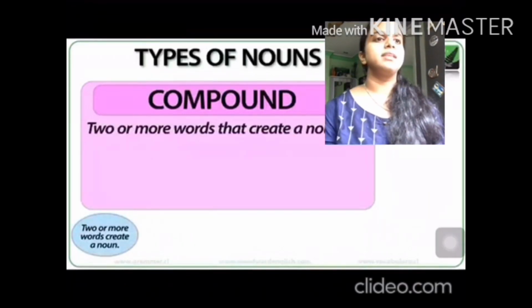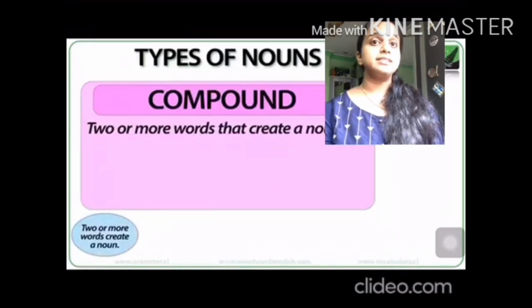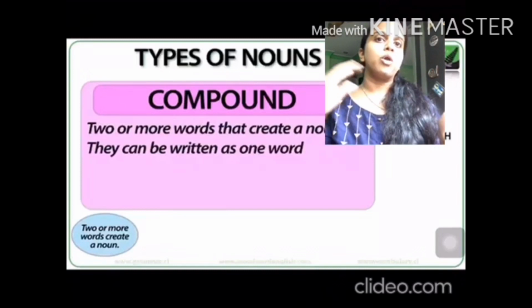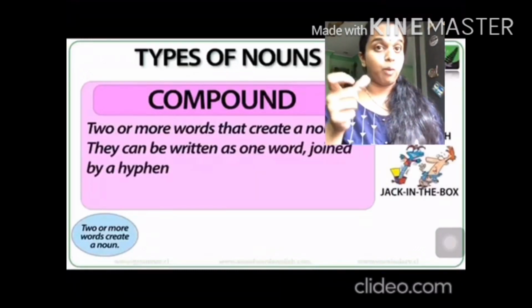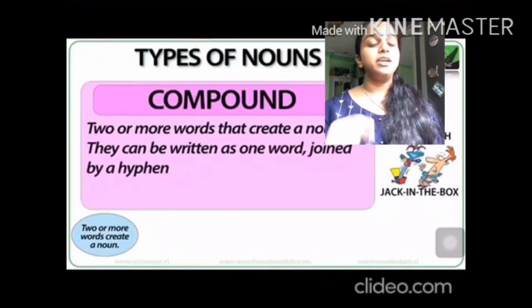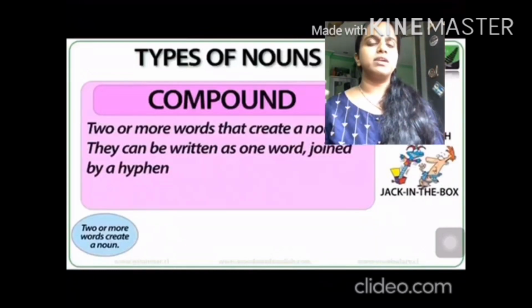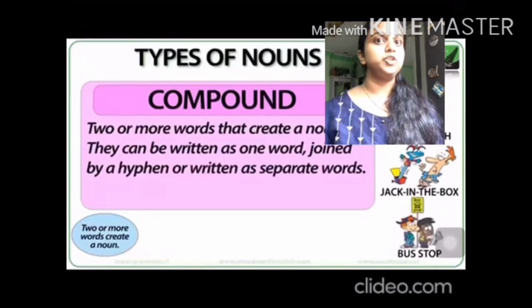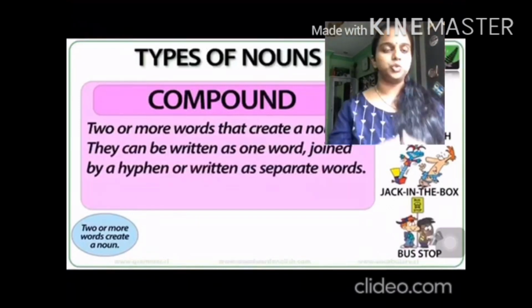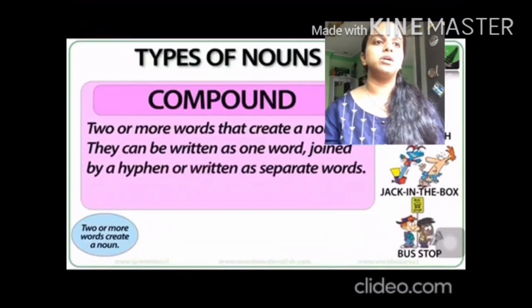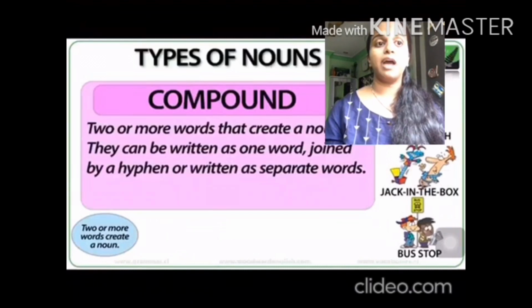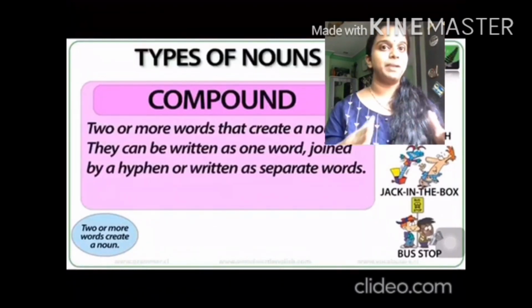Next type of noun is compound nouns. As for compound noun, the word you have already heard, compound words. Two or more words come together to form a single word. Here, two or more words can even be joined by putting a hyphen. A hyphen is a small dash which you put to join two or more words together. So compound nouns are two or more words that create one noun. They can be written as one word, joined by a hyphen, or written as separate words.